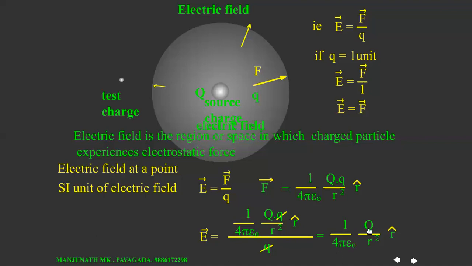In this equation, 1 over 4 pi epsilon naught is constant. Therefore E depends on Q by r square. That is, the magnitude of E is directly proportional to Q and inversely proportional to square of the distance. It means electric field at any point is directly proportional to charge on the source, and it is inversely proportional to square of the distance of the point from the source charge. So this is the dependency of electric field.